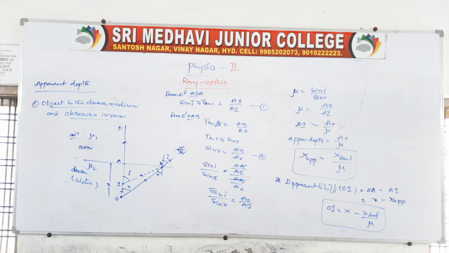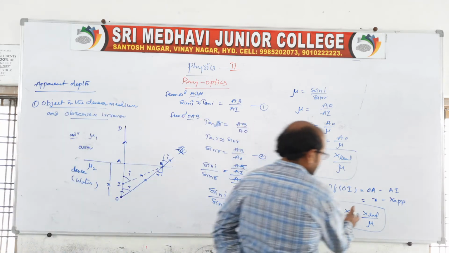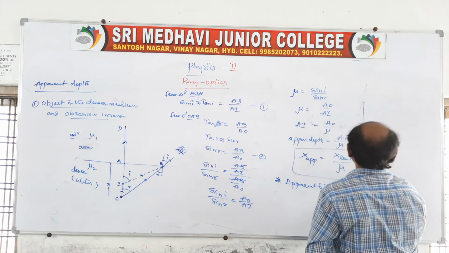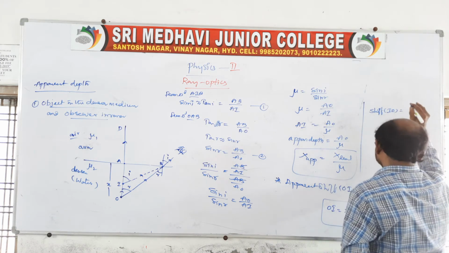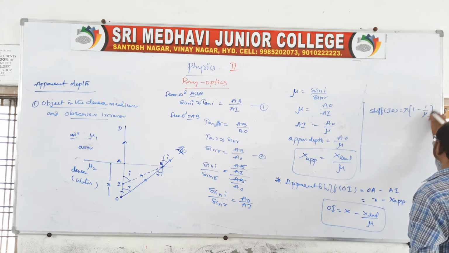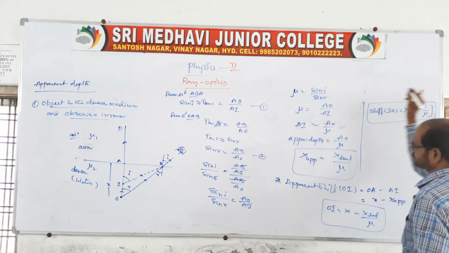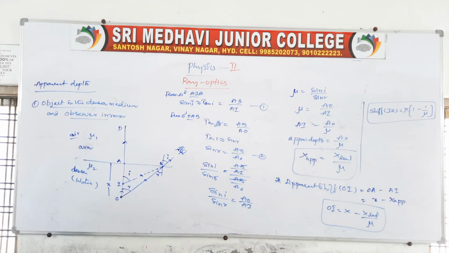Suppose you take x common, because x is also real. So the apparent shift IO is equal to x common, 1 minus 1 by mu. This will be the shift. So shift IO is equal to x of 1 minus 1 by mu. Okay, so this is about apparent depth.